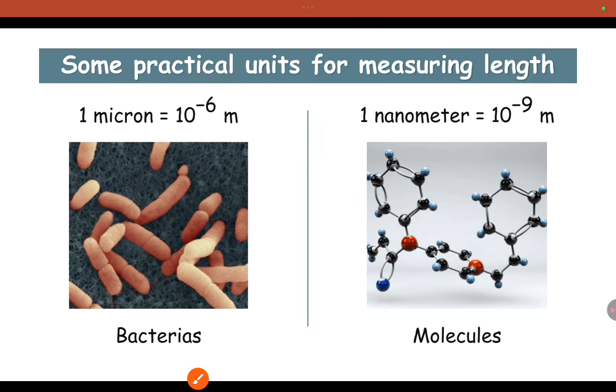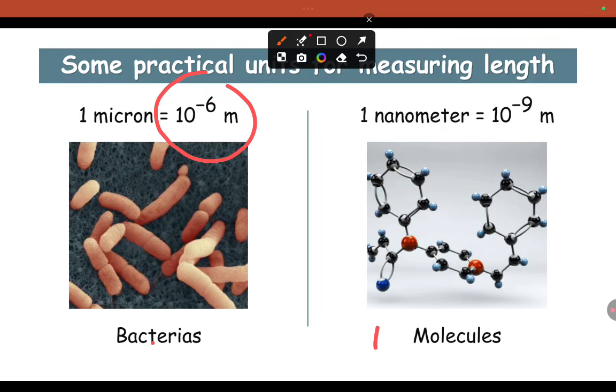Now some more units for measuring length in practice. If you go to atomic structures, microorganisms, crystal structures, there we use different terms to represent their length or size. For example, micron. Bacteria, viruses, small organisms can be measured in microns. So 1 micron is 10 to the power of minus 6 meter.